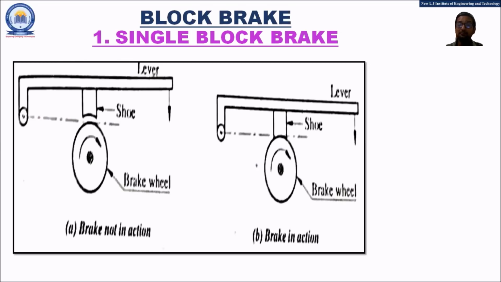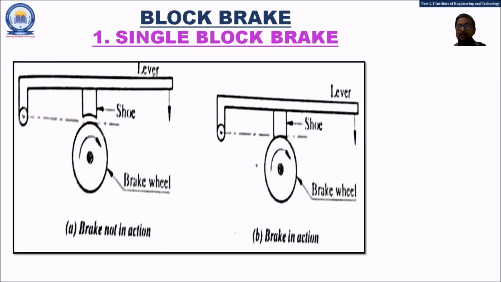The first and simplest type of block brake is the single block brake, or single shoe brake. In the first image, a single shoe is connected with the lever and we have the brake wheel.